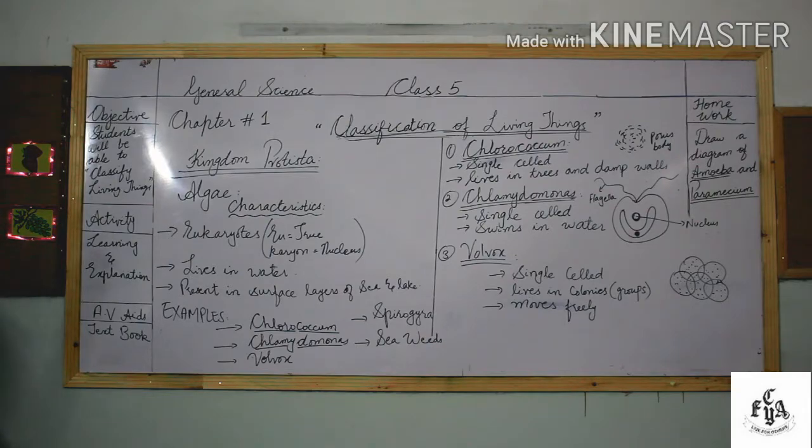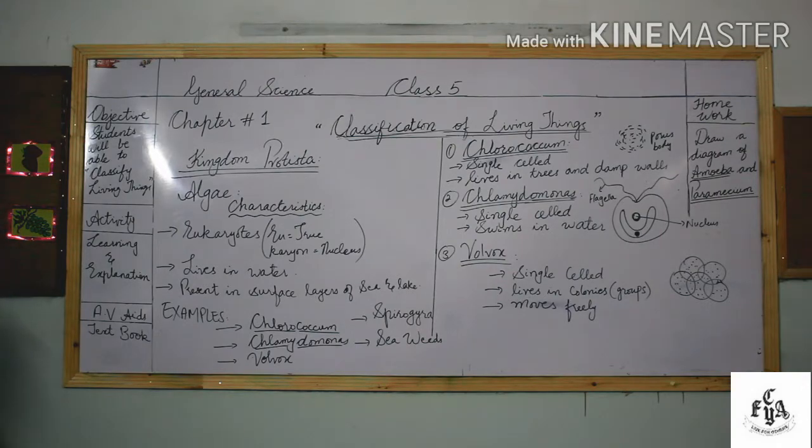Such algae exist on trees, at the bottom of the trees, covering the stem. And damp walls, such walls where there is so much moisture or humidity, are covered with this type of algae. Then comes Chlamydomonas.